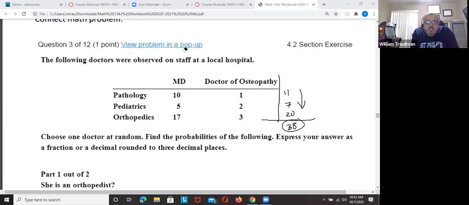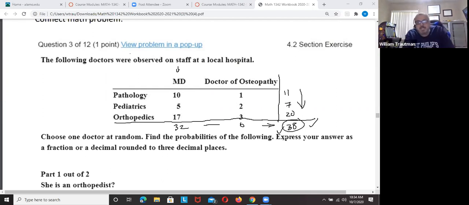I'm also going to do this just to verify. Well, not just to verify, but I always do this. Add these going down. How many doctors? These are MDs. MDs 15 and 17 is 32. And when you add these, you get 6. Do you see 32 plus 6 also equals 38? So you're going to add everything going across and add everything going down, and you should end up with the same number. There are 38 different people we're talking about here.